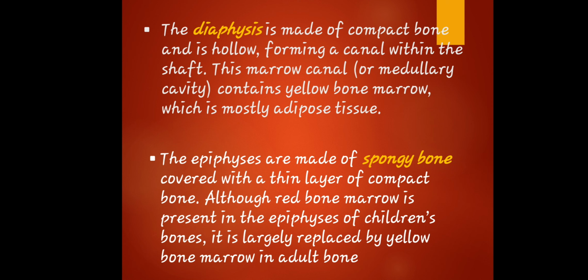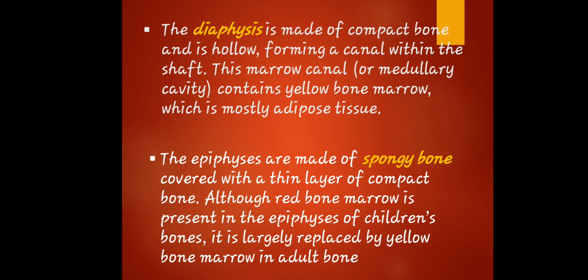Okay, it is made up of cortical bone or compact bone, and it usually contains bone marrow and adipose tissue or the fat itself. It is a middle tubular part composed of compact bone which surrounds a central marrow cavity which contains red or yellow marrow. So that is diaphysis.